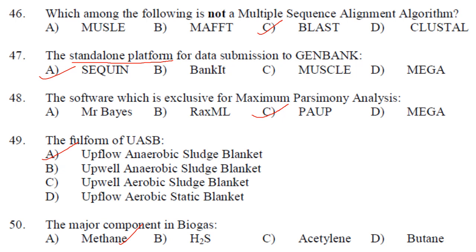So answer is option A. Then next one. The software which is exclusive for maximum parsimony analysis is PAUP. PAUP. Answer is option C.